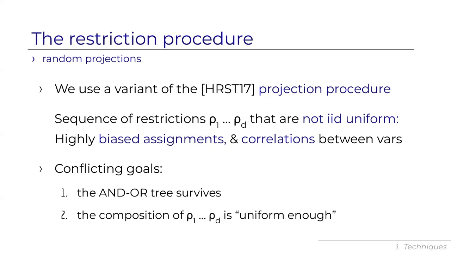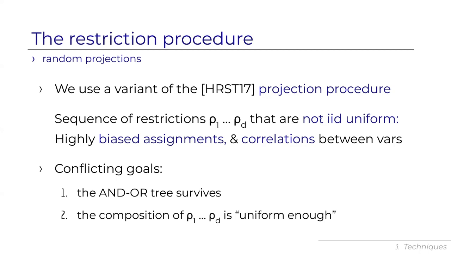And this is done in order to meet two conflicting goals, right? They want to show that the and or tree survives under this restriction, but they also want to show that the composition of row 1 up to row d is uniform enough. For example, when composing all of them, maybe with an additional last one, you get exactly the uniform distribution. This is to get an average case lower bound. And of course, you want to show that when applying this to, in their case, an AC0 circuit of depth d, then it's killed, right? It simplifies. In our case, it will be a TC0 circuit of depth d.